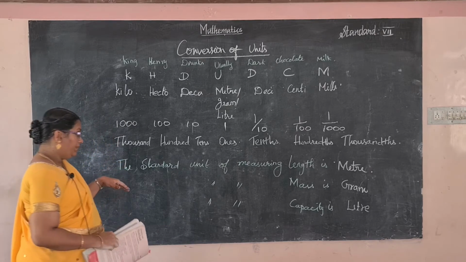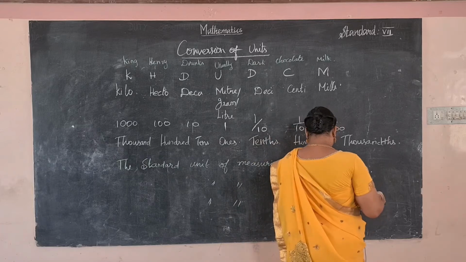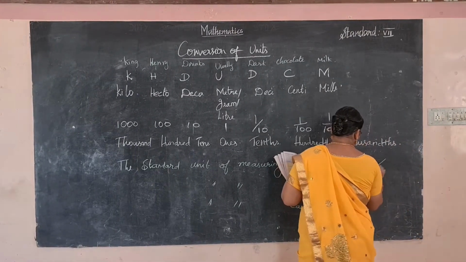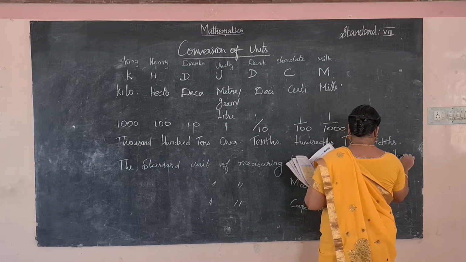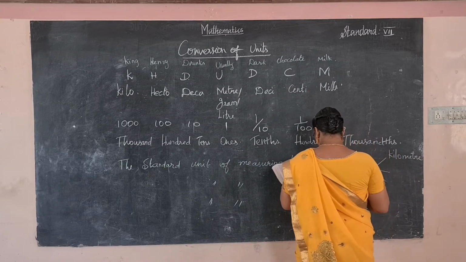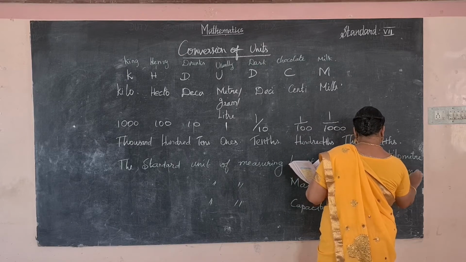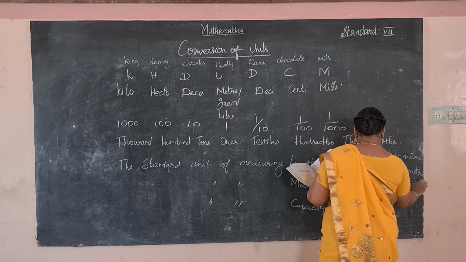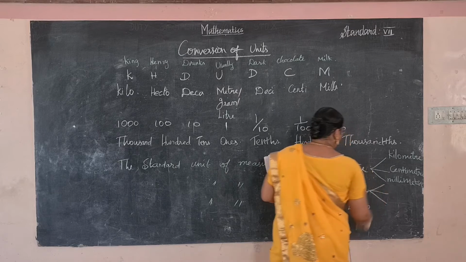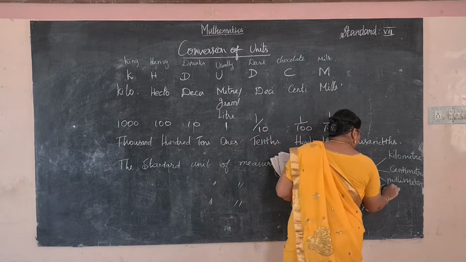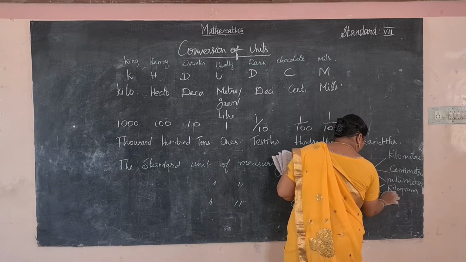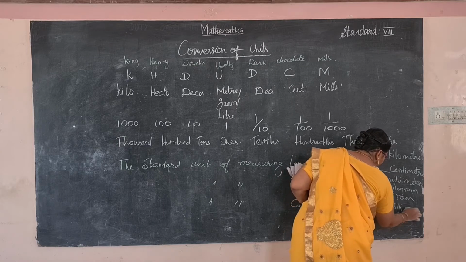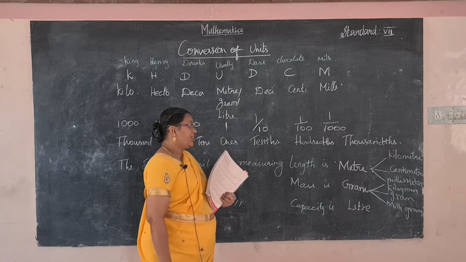We use some other measurements for meter, gram, and liter. Other units of measuring length are kilometer, centimeter, and millimeter. For mass, the other measurements are kilogram, gram, and milligram.